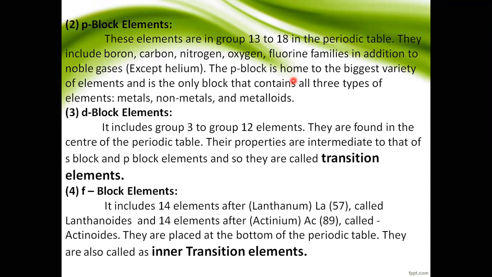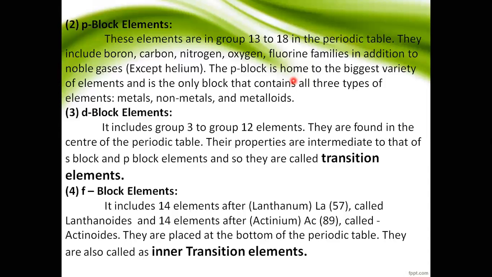Why are they called transition elements? Because they are intermediate between the S and P blocks, or metals and non-metals. So this is called transition elements.